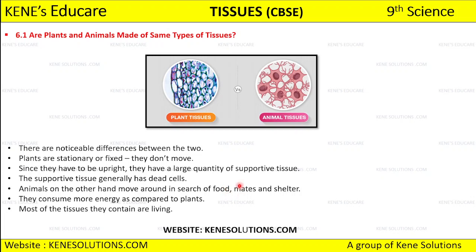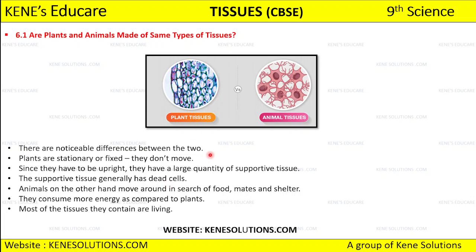So they need their mates, they need food, they need shelter, and that is the reason they keep on moving from here to there. But plant tissues don't need food, they make their own food through the process of photosynthesis. So they don't need shelter as well. That is why you can see that the plants are stationary, or we can even call them fixed, because they are not moving, right? And if they are not moving, what do they have? They have a supportive tissue within them, and this supportive tissue generally has dead cells within it.